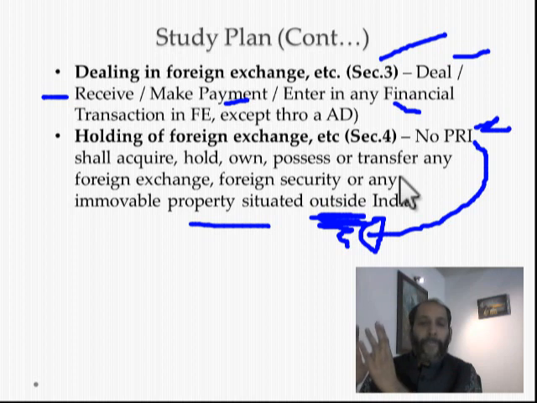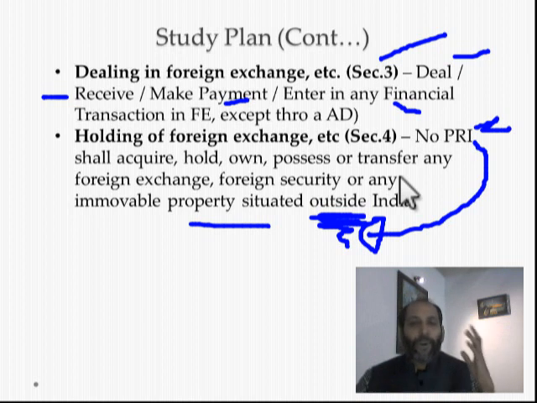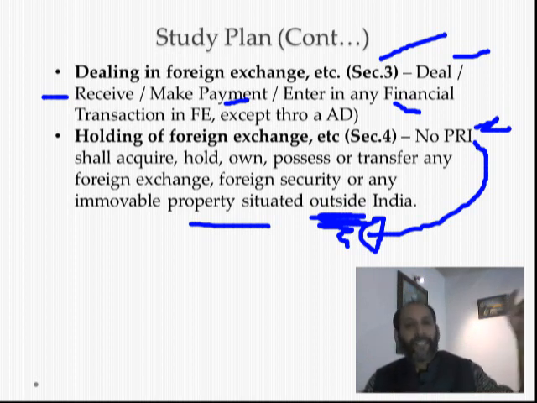So before you go into the intricacies of the provisions, you must understand that there are two sections in the Act which you have to study after you have learned the basic concepts of FEMA. The second category is the definitions of FEMA, and the third is sections 3 and 4, the very important charging sections. Section 3 deals with the restrictions on dealing in foreign exchange, and section 4 deals with the restriction on holding of foreign exchange. Got it?